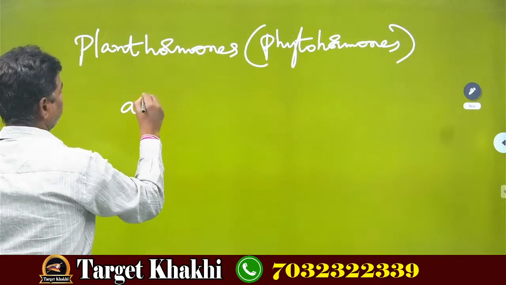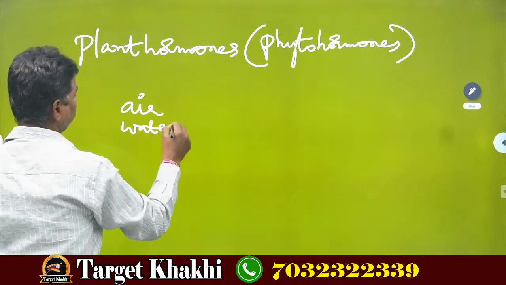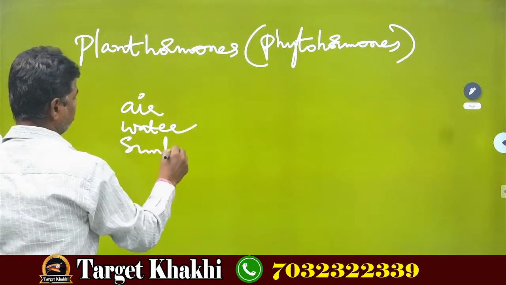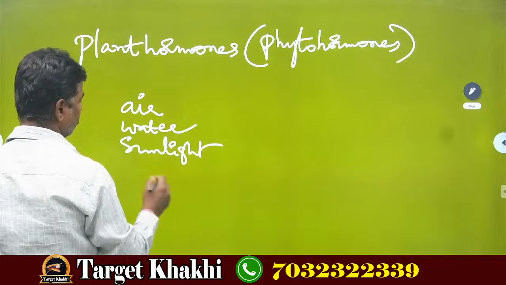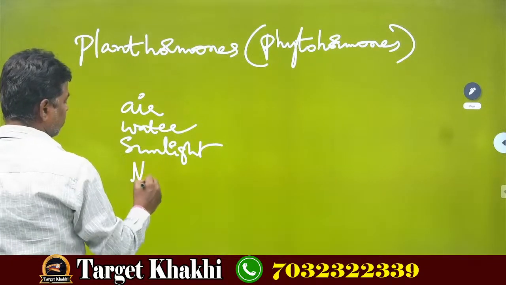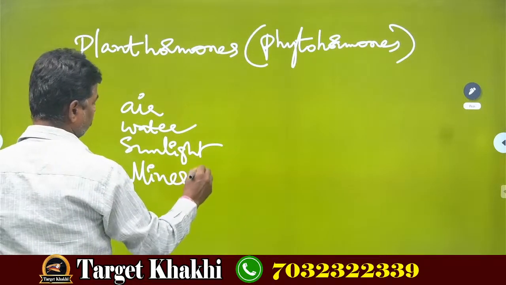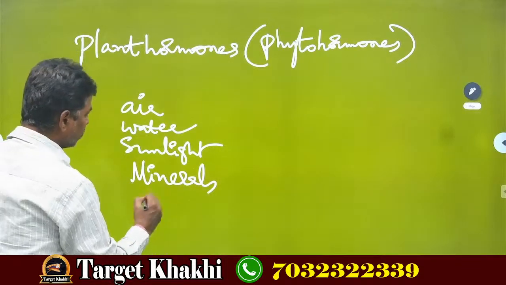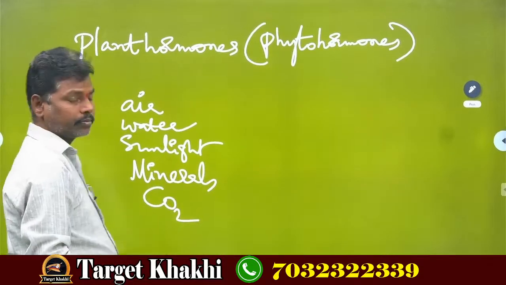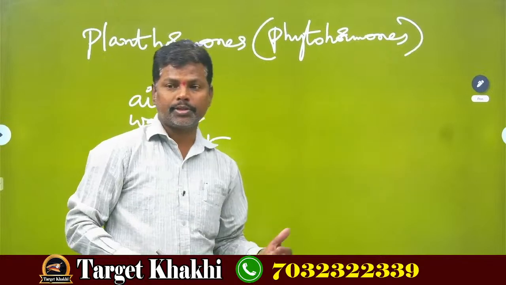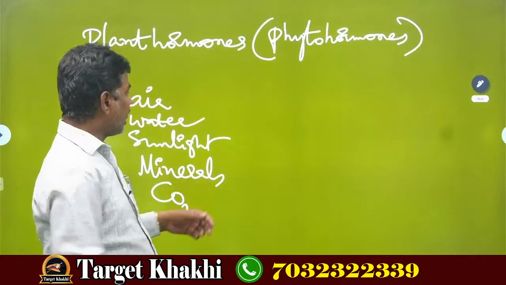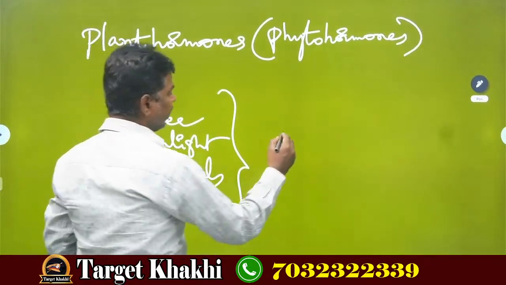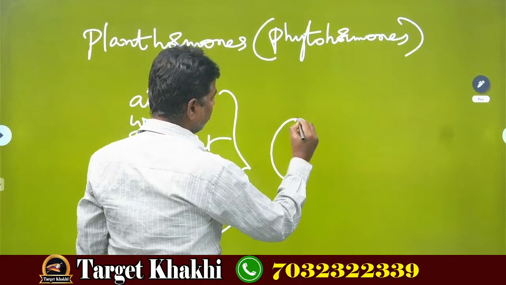Air, water, sunlight, minerals, carbon dioxide from the atmosphere. All these are necessary for a seed.